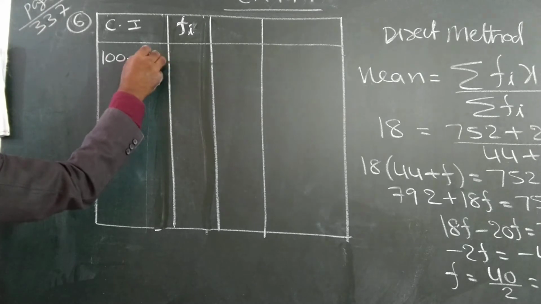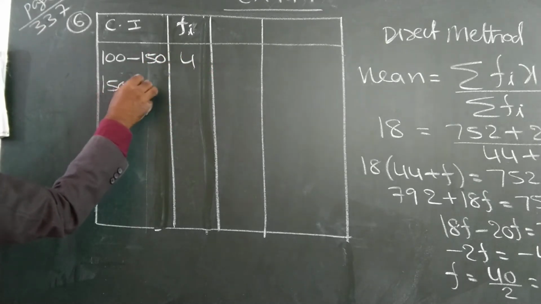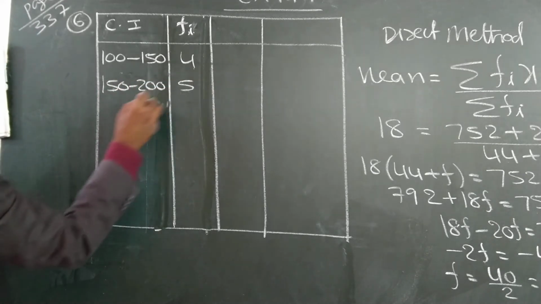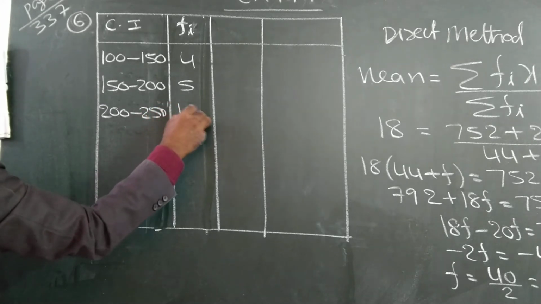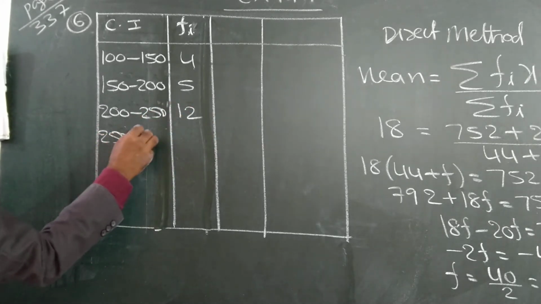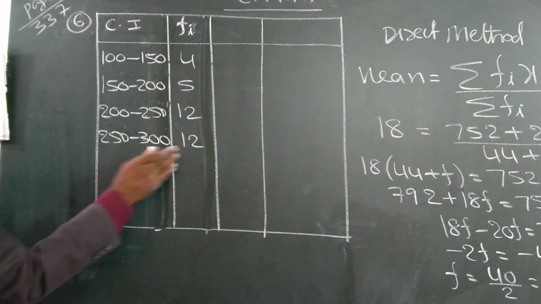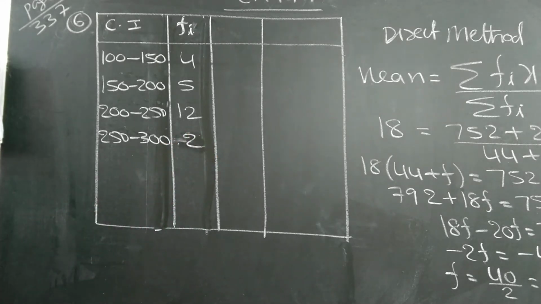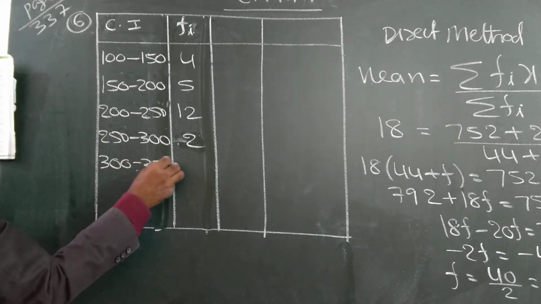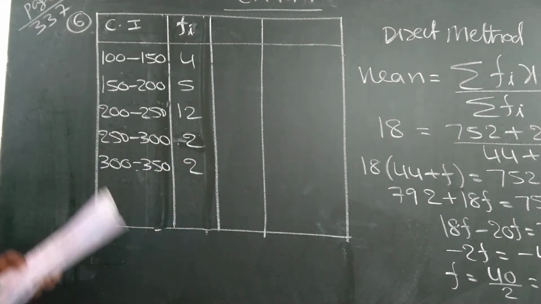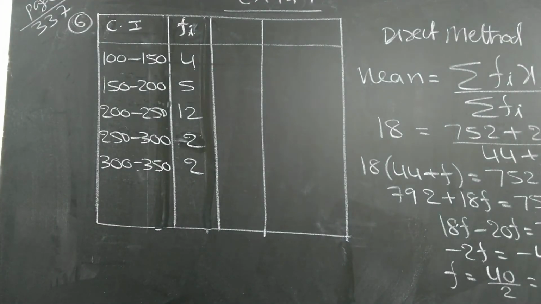100 to 150, 4. 150 to 200, 5. 200 to 250, 12. 250 to 300, 12. 4, 5, 12, 12, 2 for the classes 300 to 350. That's all. Do the problem. Do it, all of you. Same process.